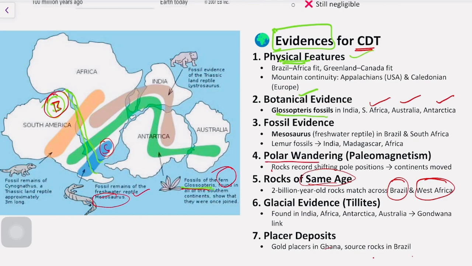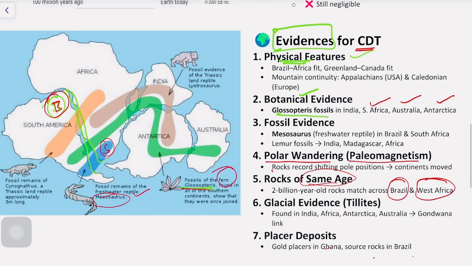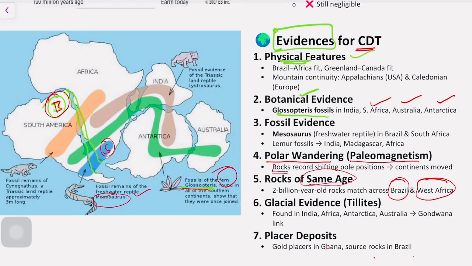Another one is polar wandering or paleomagnetism. Rocks present before the segregation of these continents record the magnetic positions of the poles at that time, and the current rocks give us the pole positions of the current magnetic field. Those two positions, the ancient magnetic polar region and today's polar region, are different, stating that the continents move and are not at a single position.